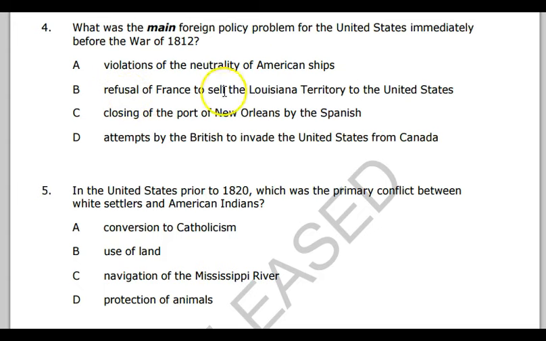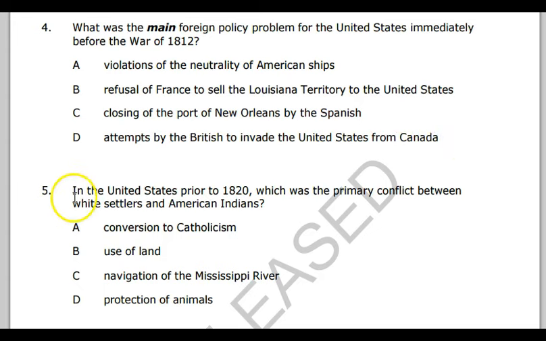It's not the refusal of France to sell Louisiana to the United States, because they did. It's not closing the port of New Orleans by the Spanish, because we don't fight Spain in the War of 1812, we fight Great Britain. And it wasn't attempts by the British to invade the U.S. from Canada.